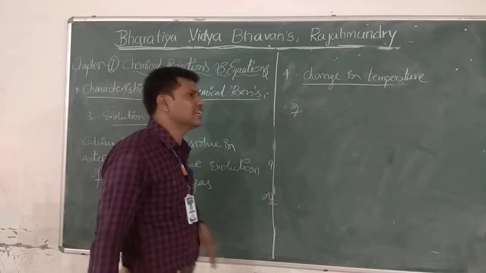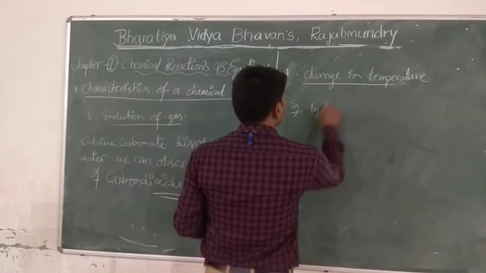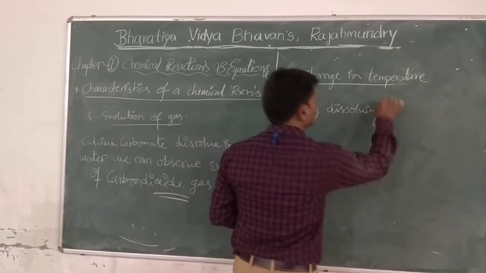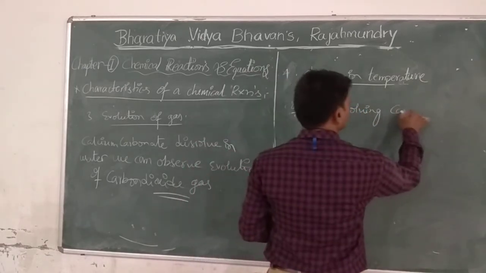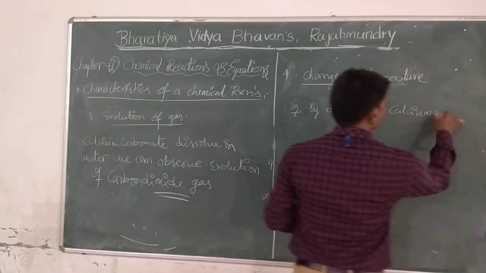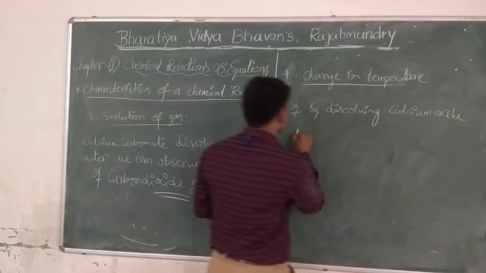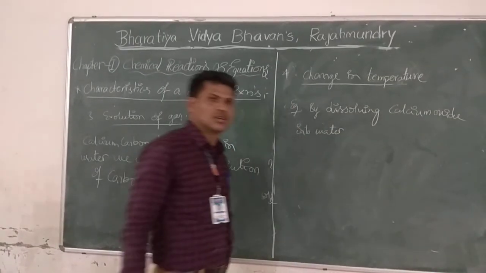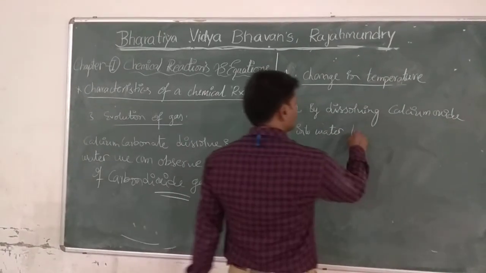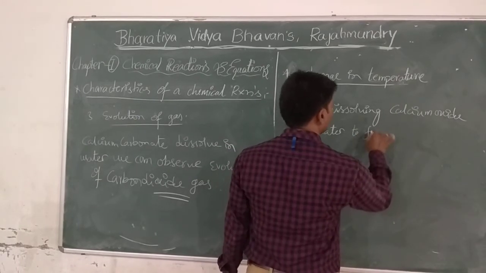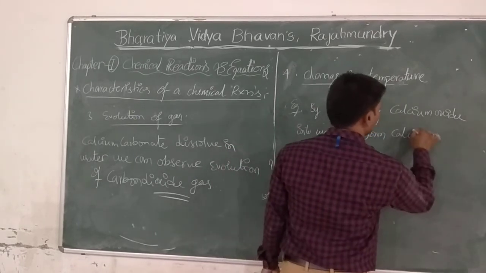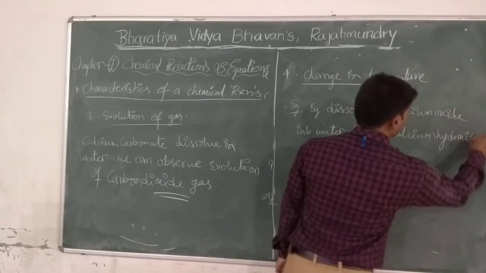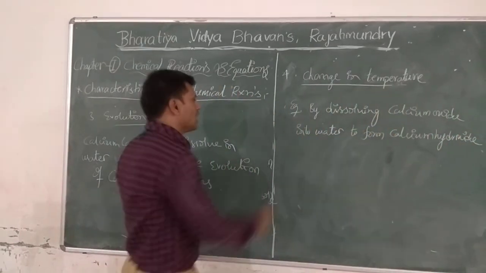But the best example is dissolving calcium oxide into water to form calcium hydroxide along with heat.